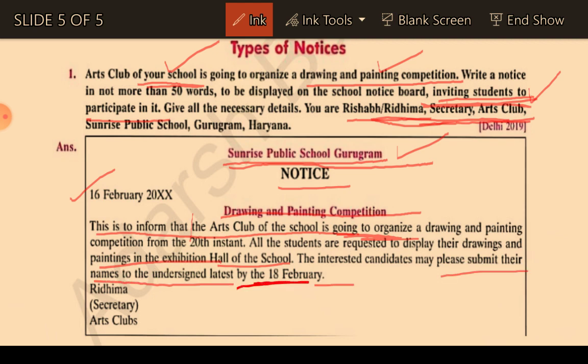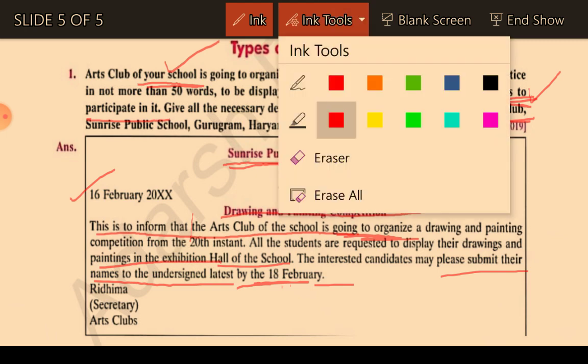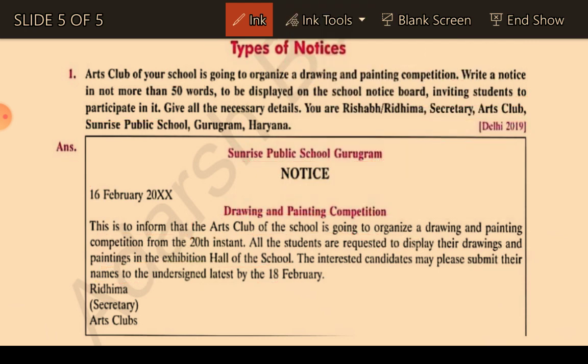The date should be mentioned, till when you can submit. Clear? This is the way you can write your notice. And most important, in the last, Ridhima, Secretary, Art Club: your name, your designation, and the issuing authority. So this is the way you can write down your notice.